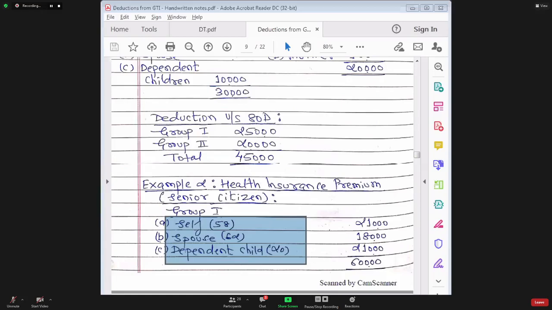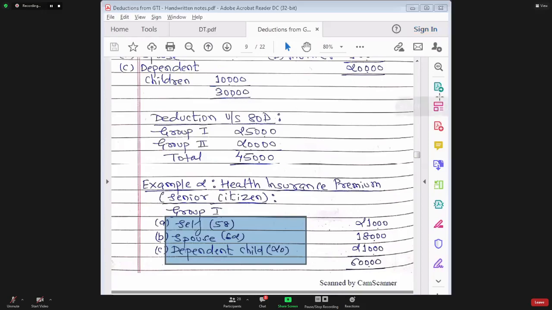I've got multiple answers. Akash says that a deduction of 60,000 will be allowed. Three or four people are saying that a deduction of 50,000 will be allowed. A few people are saying that a deduction of 43,000 will be allowed. First of all, please understand: the normal limit is only 25,000. The extra limit is 25,000, and that extra limit is only for the benefit of a senior citizen.